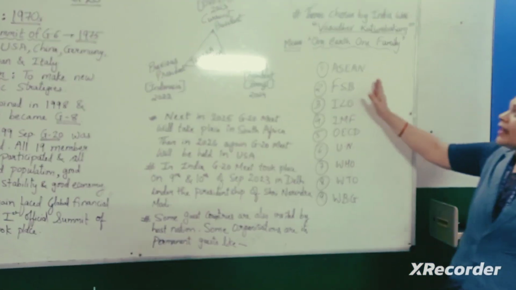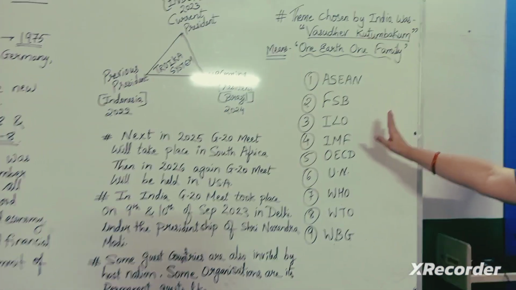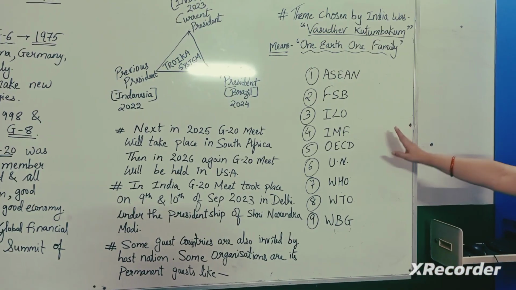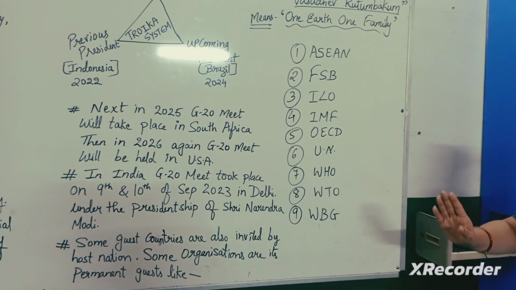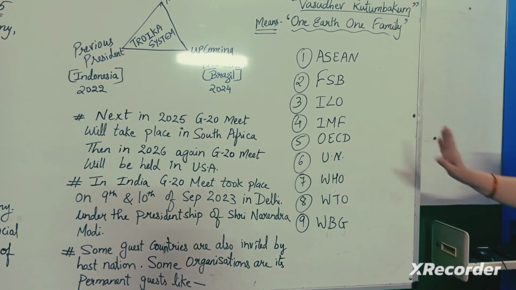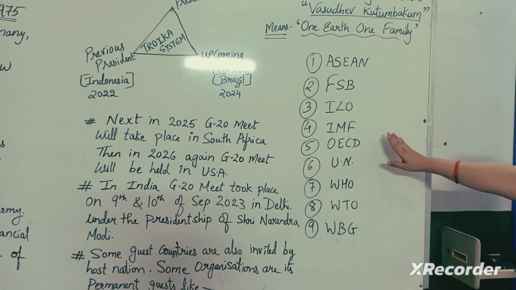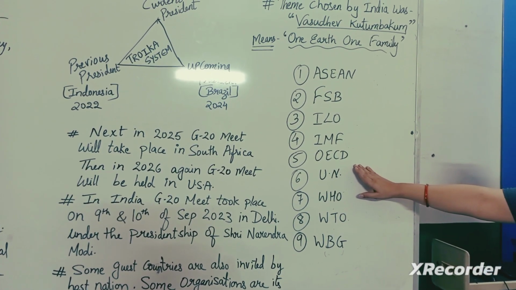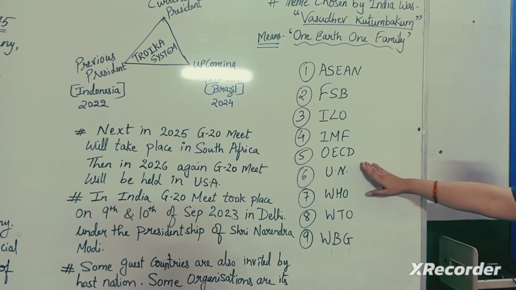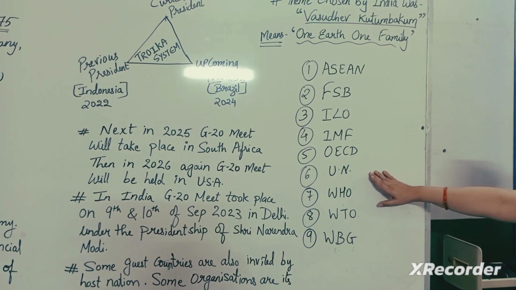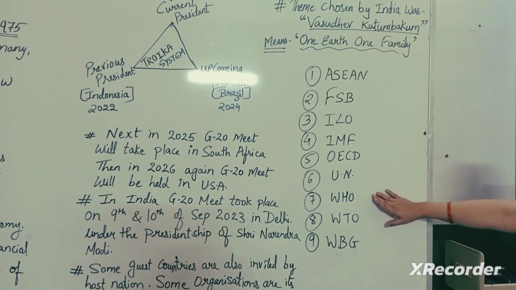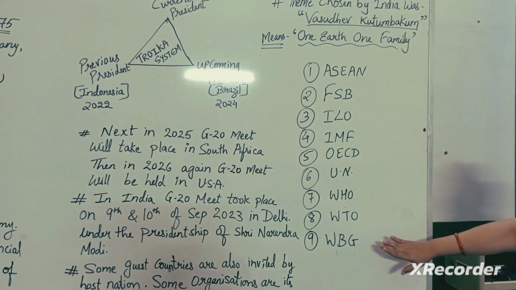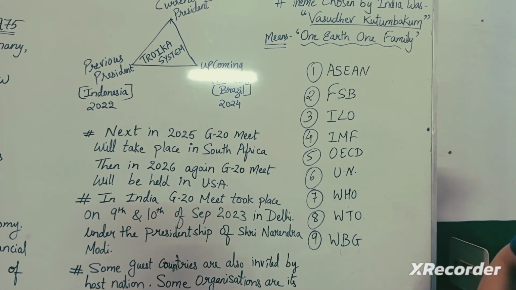Those are ASEAN, the Association of Southeast Asian Nations, FSB, the Financial Stability Board, ILO, the International Labour Organization, IMF, the International Monetary Fund, OECD, the Organization of Economic Cooperation and Development, UN, United Nations, WHO, World Health Organization, WTO, World Trade Organization, and WBG, the World Bank Group.